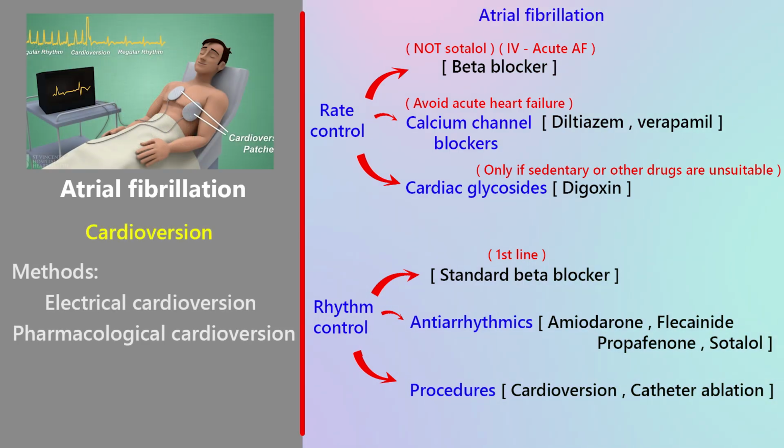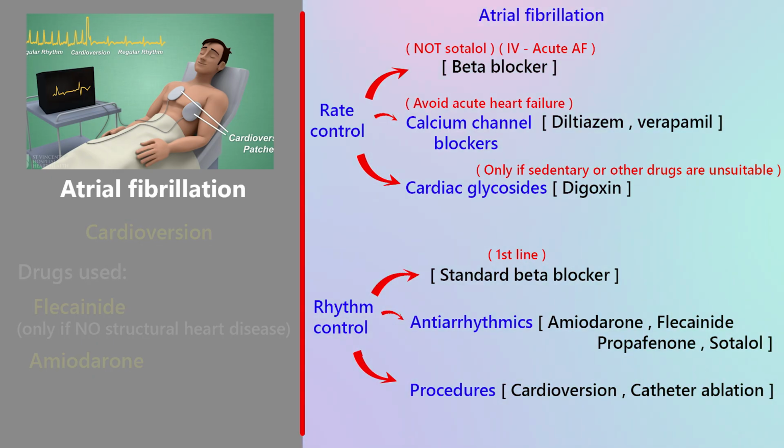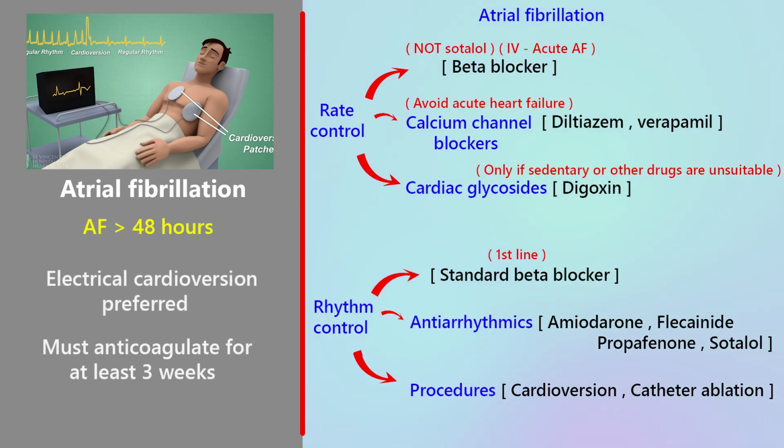Cardioversion. There are two main methods: electrical cardioversion and pharmacological cardioversion. Drugs used for pharmacological cardioversion: flecainide, only if there is no structural heart disease. Amiodarone, safe even with structural heart disease. If AF has lasted more than 48 hours, electrical cardioversion is preferred.